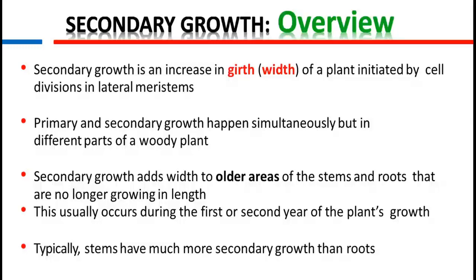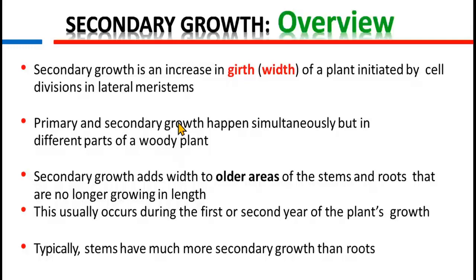So now the overview of secondary growth. Secondary growth, as we know, is an increase in girth of a plant initiated by cell division in lateral meristem. As we have discussed, cambium is a primary lateral meristem. Primary and secondary growth happen simultaneously but in different parts of the woody plant.